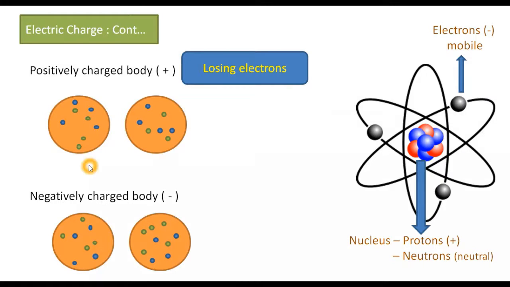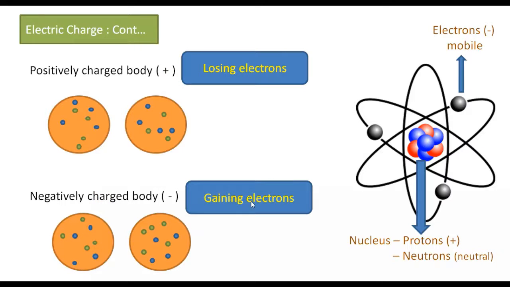So what you learned from all this is that a body is said to be positively charged if it has more positive charge, more protons, and a body is said to be negatively charged if it has more negative charge, that means more electrons. In the normal scenario, an atom is neutral, with an equal number of protons and electrons. But after losing electrons, an atom can become positively charged, and after gaining electrons, an atom can become negatively charged. So this is the positively charged body and the negatively charged body.